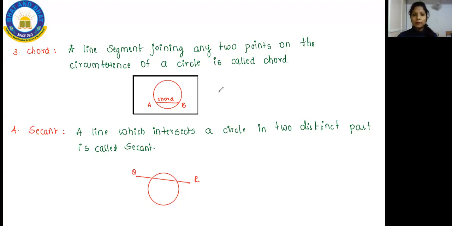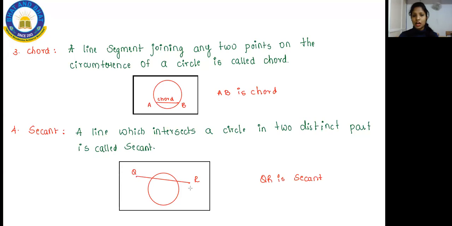And here on the above, AB is a chord. And here below, QR is a secant. One more thing: you can ask me, ma'am, a chord also looks like a secant. What is the major difference? See, students, for a secant, you draw the line outside your circle too.